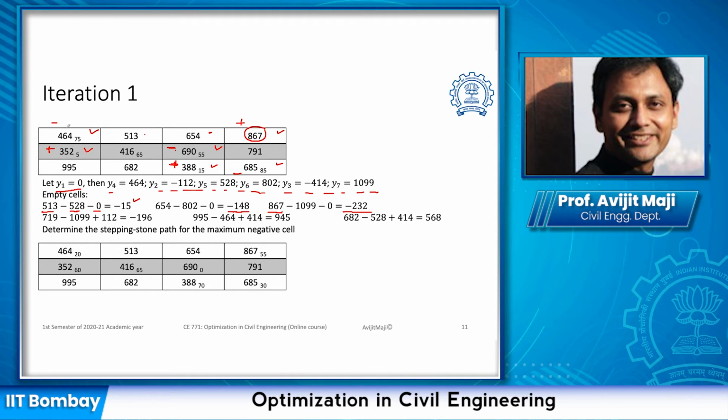If you understand the path clearly, again let me explain it. We found out that this particular cell has the minimum or the lowest value. So it indicates that if we assign some value here, then overall objective function is going to reduce. Now if you want to assign in this empty cell, we need to take some value to have it balanced in the row wise and the column wise.